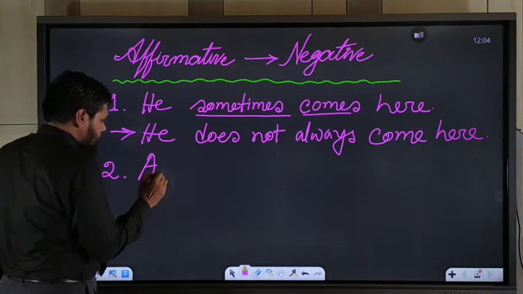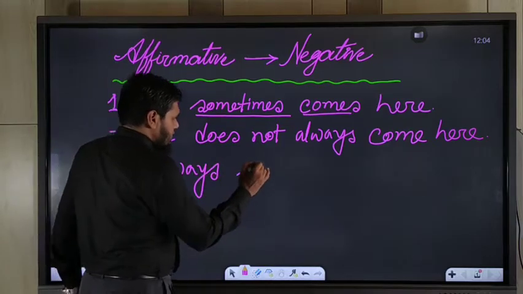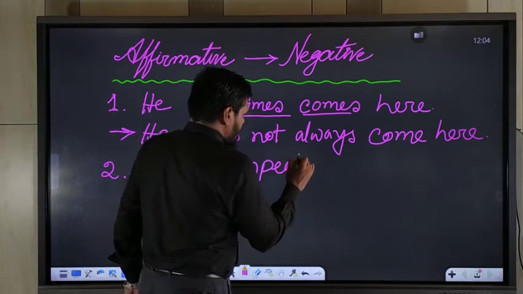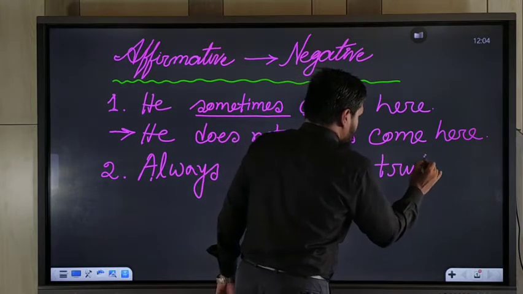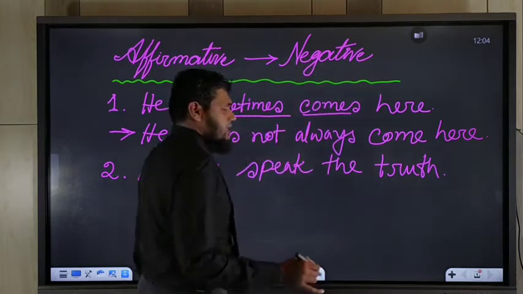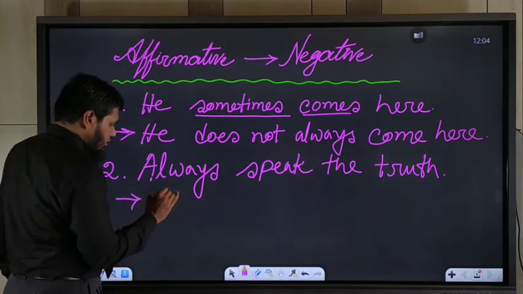Always speak the truth. So instead of always you should use never.